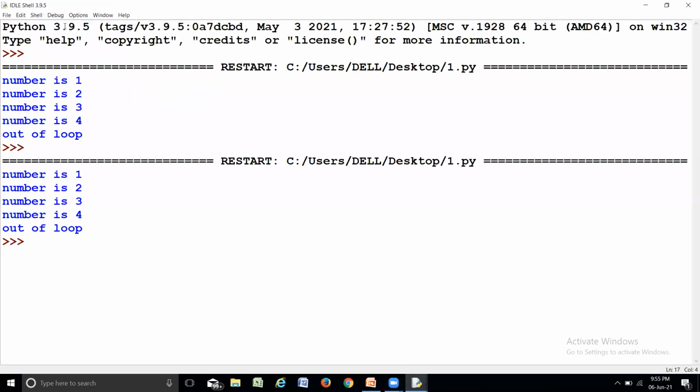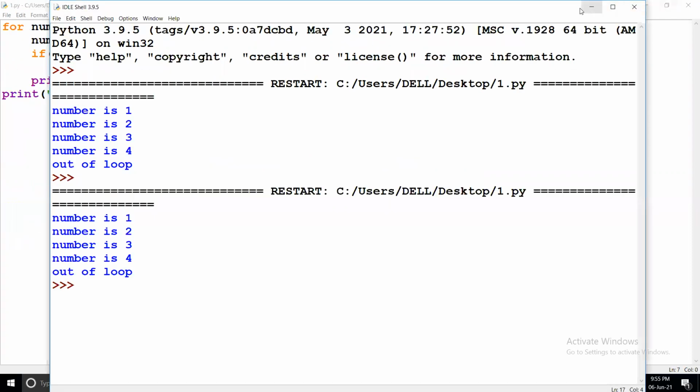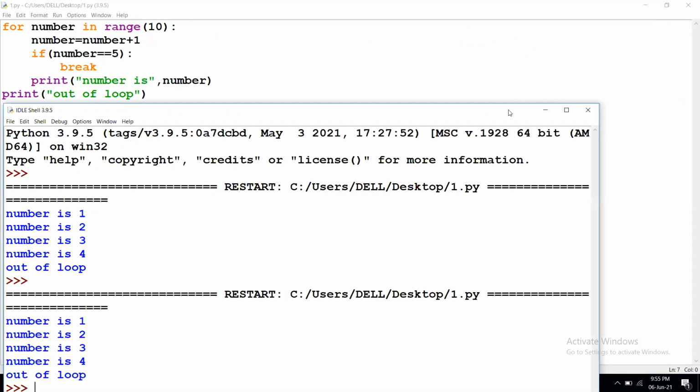If you run it, it will produce the output 1, 2, 3, 4 and out of the loop. You need to understand why it is producing only 1, 2, 3, 4 and then coming out. Look into this. For number in range of 10, it is taking 0 to 9. Initially number is 0, so number becomes 1 when I add 1. This condition is not true, so it prints number is 1. When it goes back, this time it is going to be 2. 2 is printed, 3 is printed, 4 is printed.